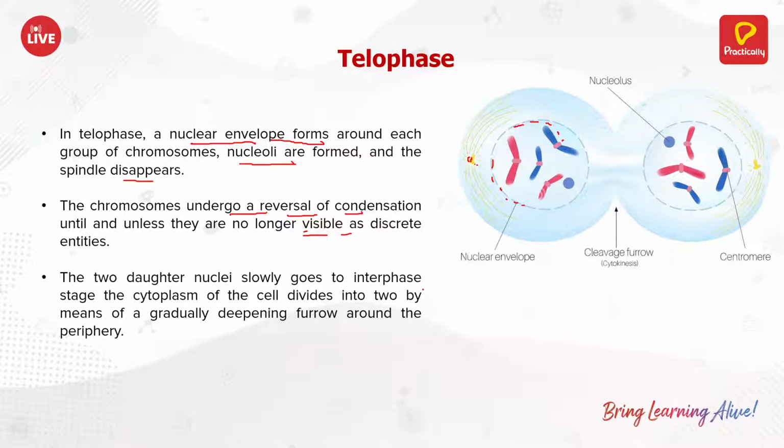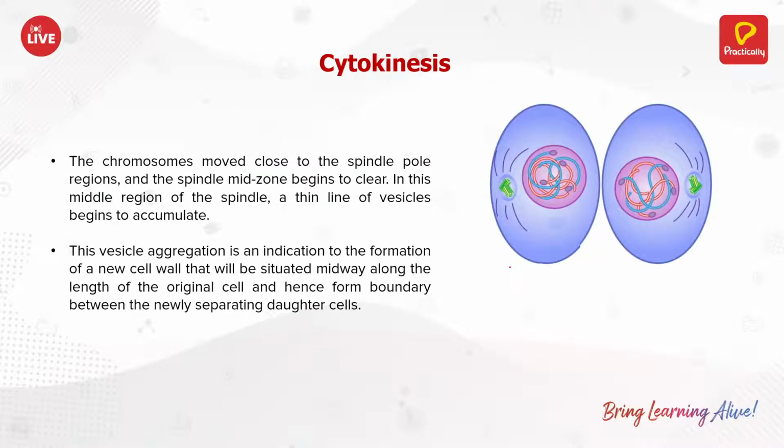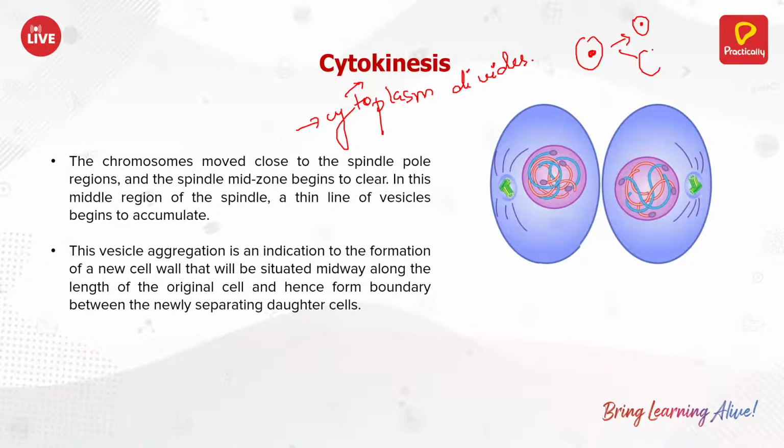And finally these cells start going to the interphase. But before that, the cytoplasm divides. The cytoplasm dividing is known as cytokinesis, and now from the one mother cell, it becomes two daughter cells.